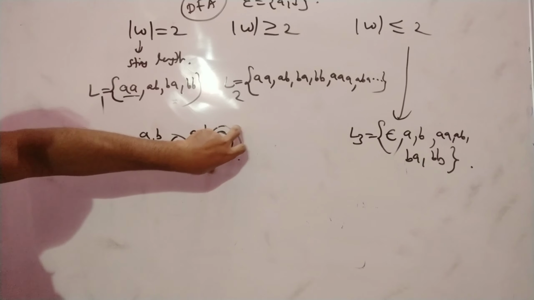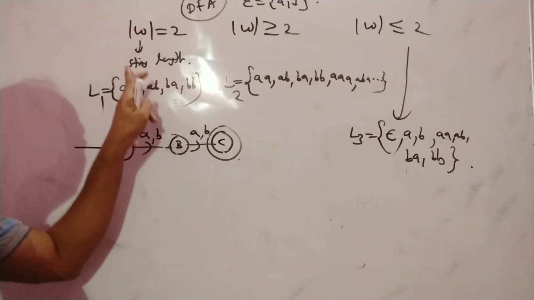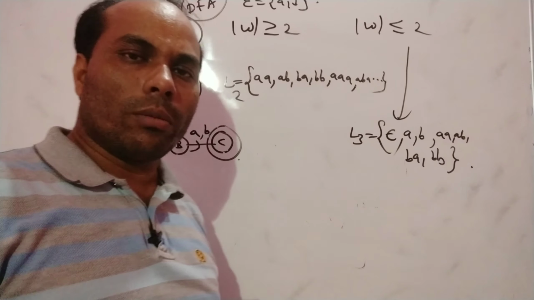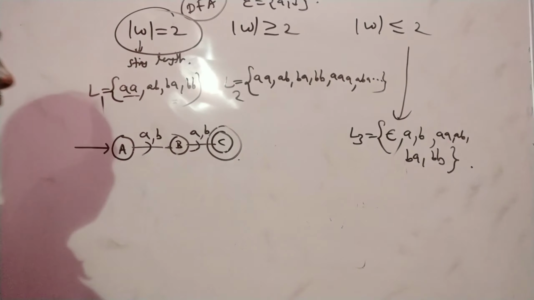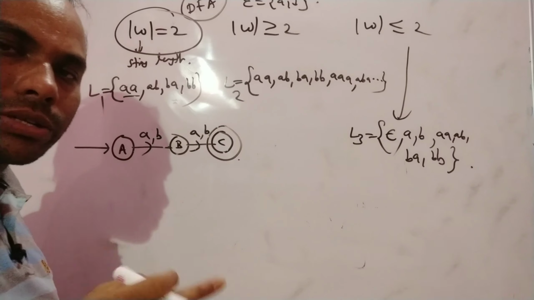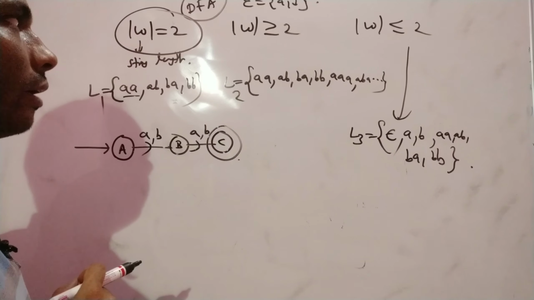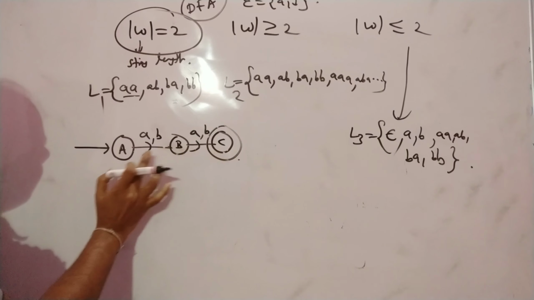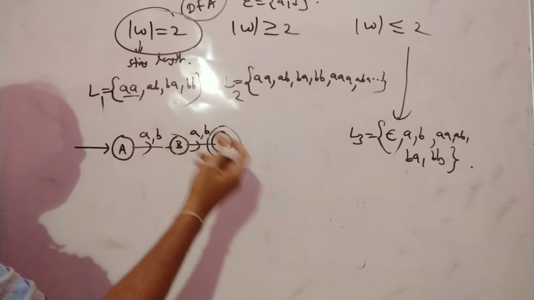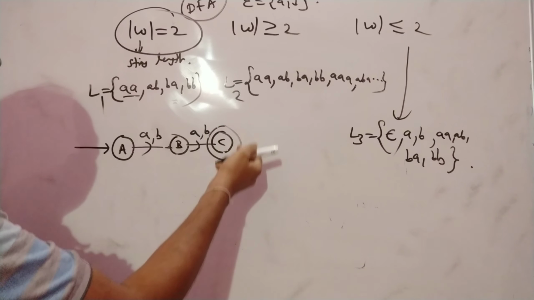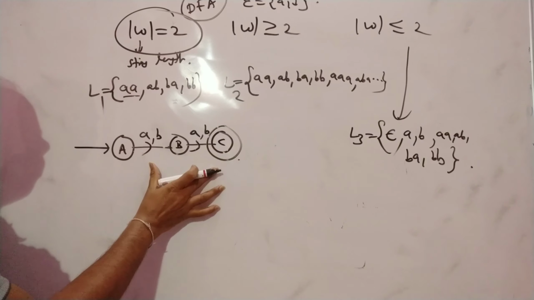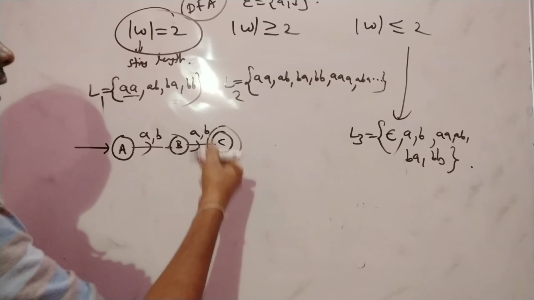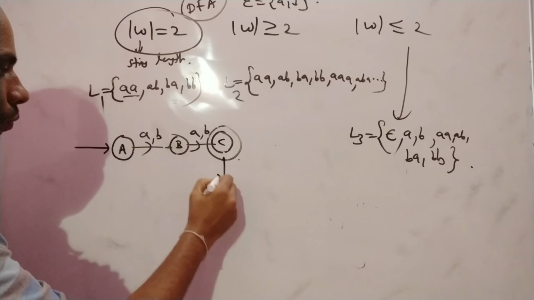But after reaching C, what will happen if I apply A or B? As per the constraint, your string length should be 2. But as per the deterministic finite automata definition, you always have to check each and every state and apply the input alphabet. Every symbol you have to apply. So if the length is equal to 2 and I apply one more symbol, the length is going to cross 2.